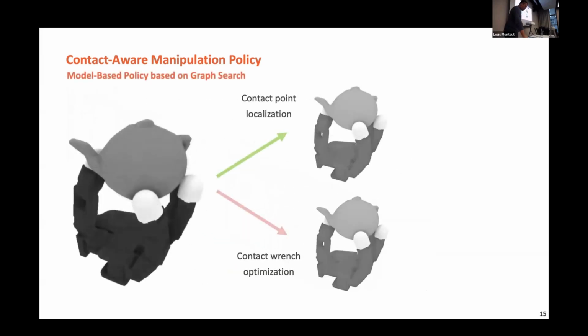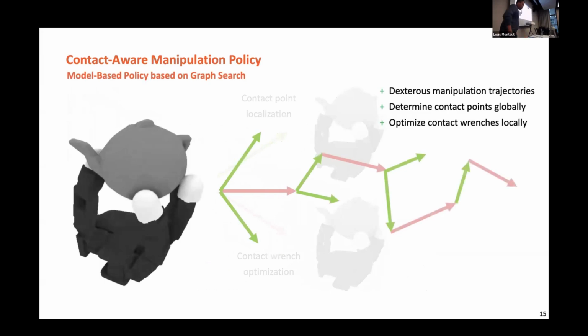All right. And with this, we're able to finish this model-based manipulation policy search.